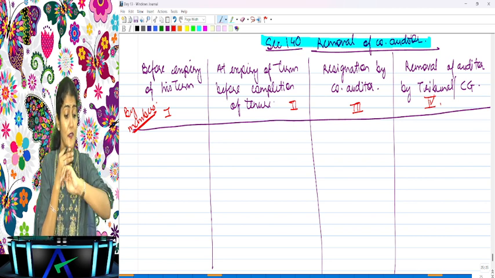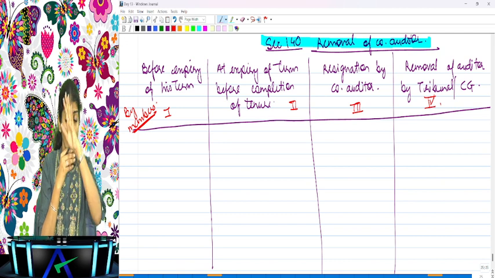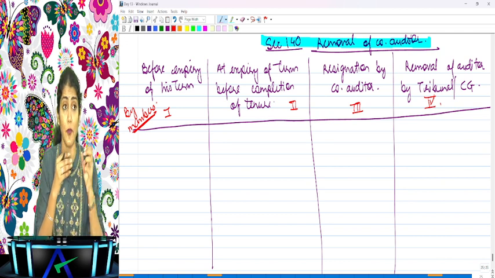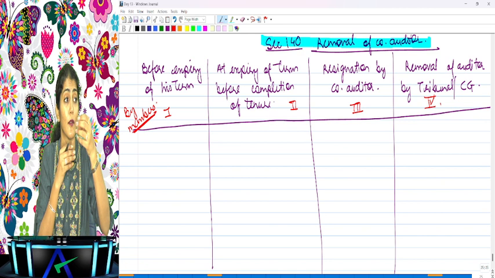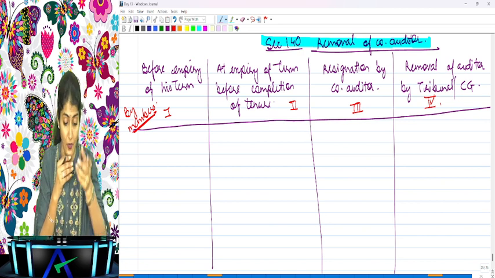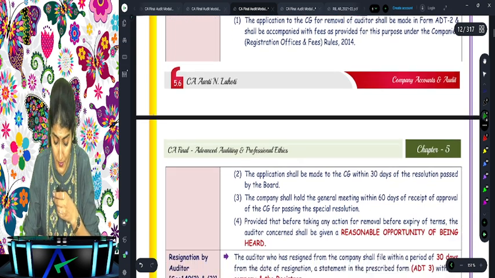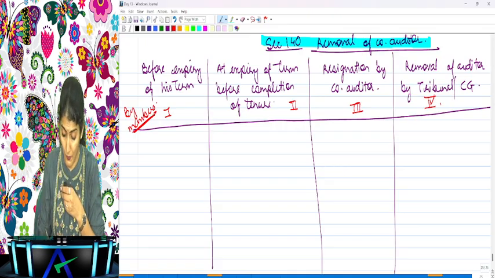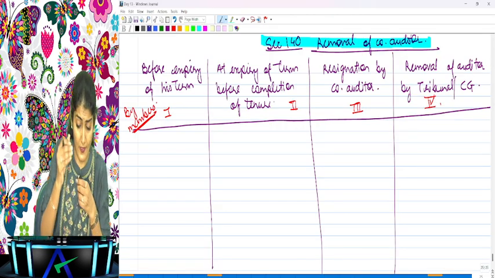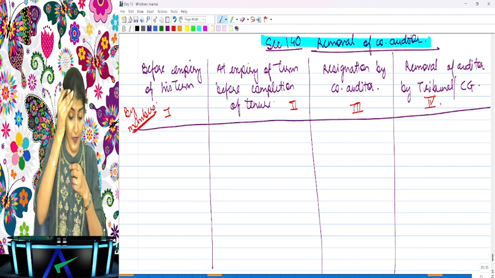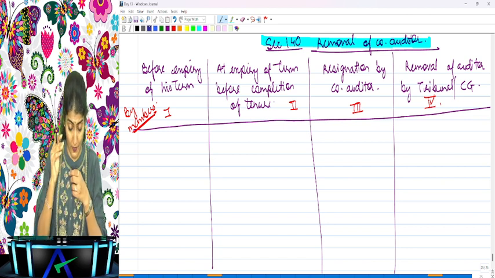And fourth one, who is intervening now? Right, the central government or the tribunal is intervening, looking into the removal of the company auditor. Okay, so you say right now I want to remove the auditor of the company. Right now nothing happens. What happens? First it says, what is the trigger point? How can it say, okay, right now I want to remove the auditors of the company?